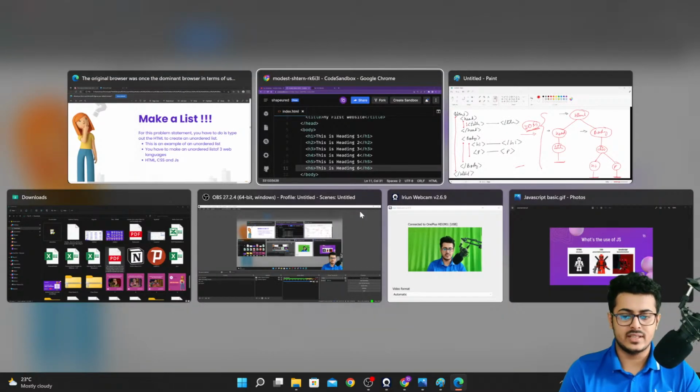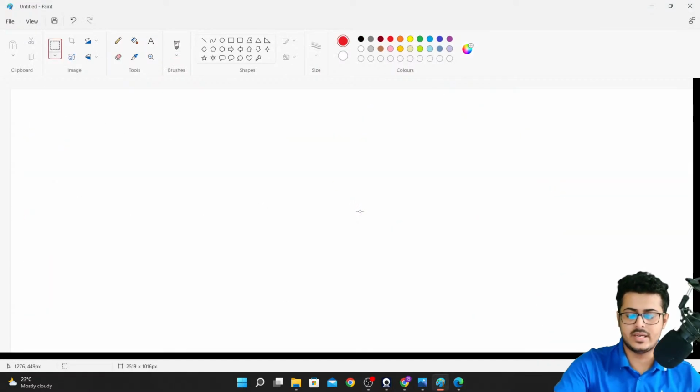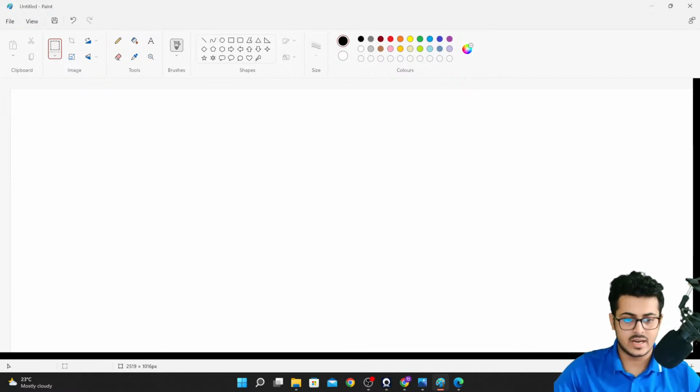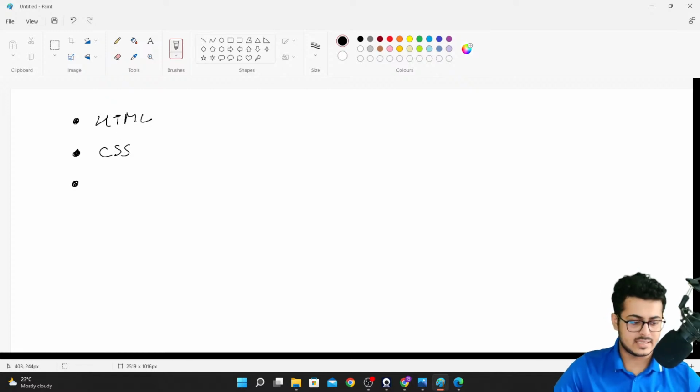There are two kinds of lists in HTML. The first type is called an unordered list, where you have bullet points. For example, HTML, CSS, JavaScript right over here. This is called an unordered list.